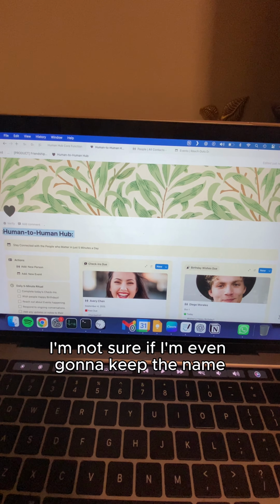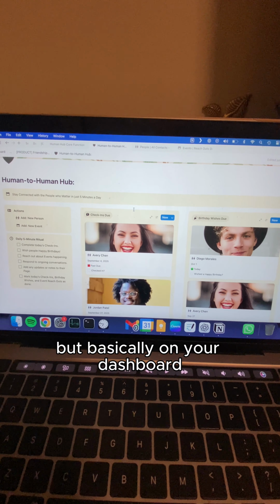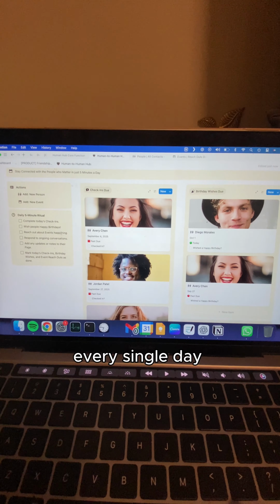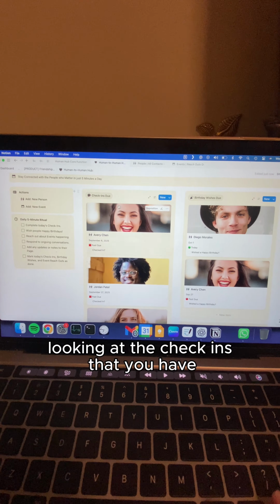I'm not sure if I'm even going to keep the name, given the human hub, it's kind of long, but basically on your dashboard, you have this little 5-minute daily ritual that kind of steps you through the things that you should do every single day. It shouldn't take that long, but it steps you through looking at the check-ins that you have.